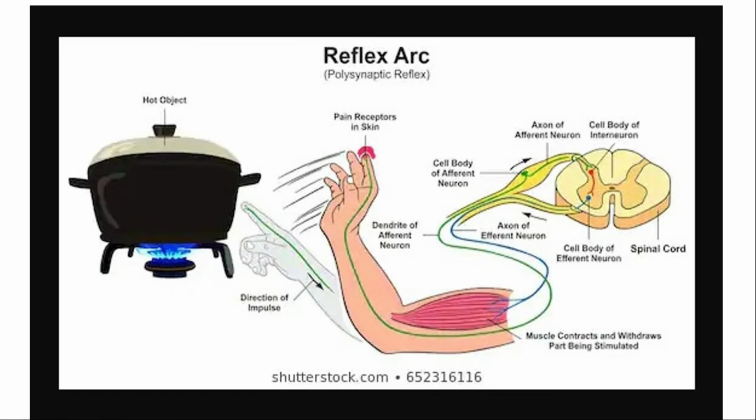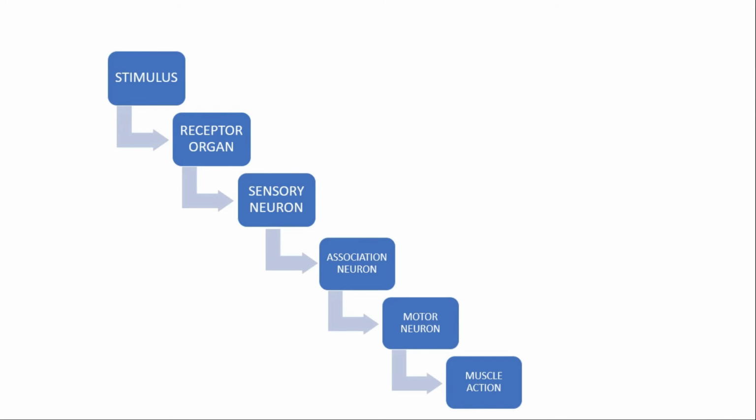So, if I ask you the pathway of a reflex arc, what are you going to say? It starts with the stimulus, as you saw in the diagram. When the receptor organ is receiving a stimulus, the sensory neuron is taking that to the association neuron in the spinal cord, from where the response is coming through the motor neuron, and your muscle is responding by moving it away. What are some other common examples of reflex action?